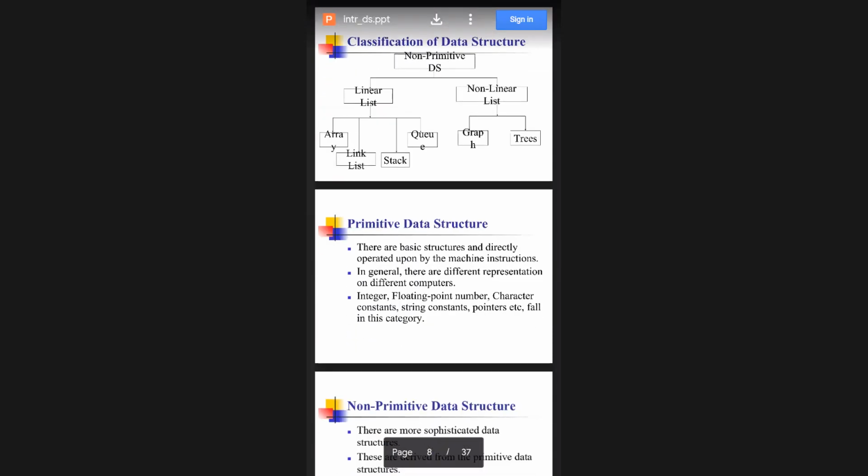So when I come to non-primitive data types, it is divided into two: linear list and non-linear list. Whenever we talk about non-primitive types, it comes under arrays, linked lists, stacks, queues. Again, in non-linear lists we have graph and tree. Does anybody have an idea of linked list? What is a linked list? Anybody please tell me. Stack or queue? Among these three, anybody should tell me what is stack.